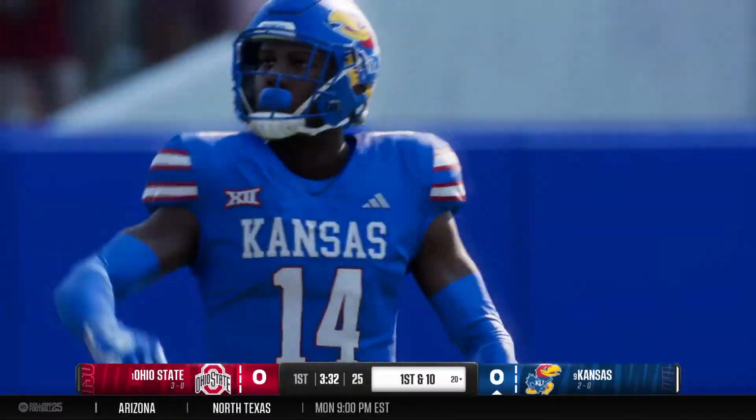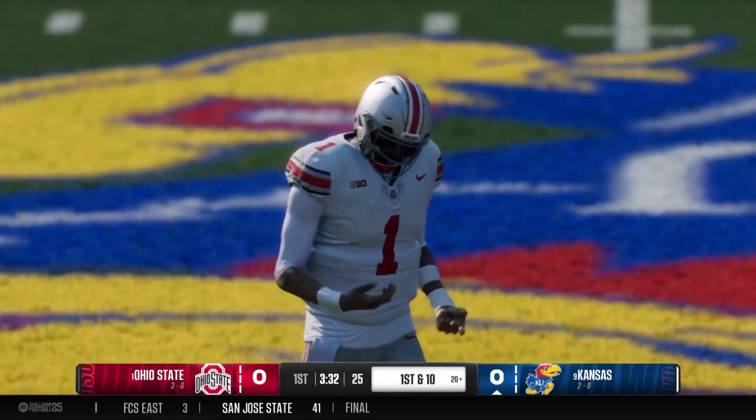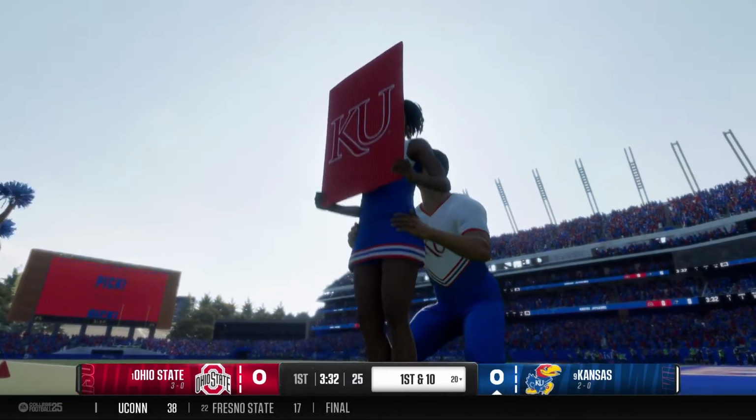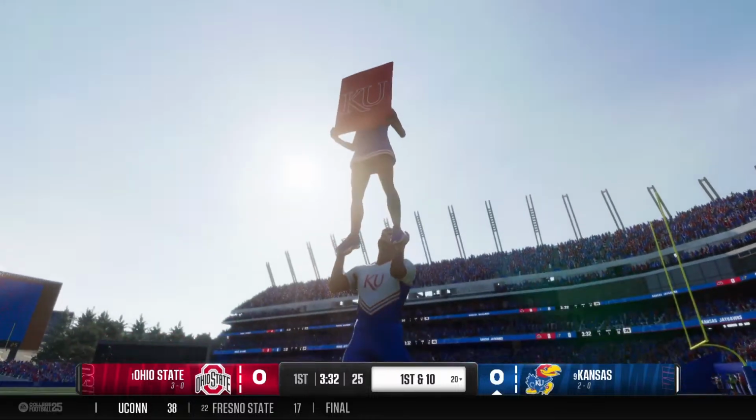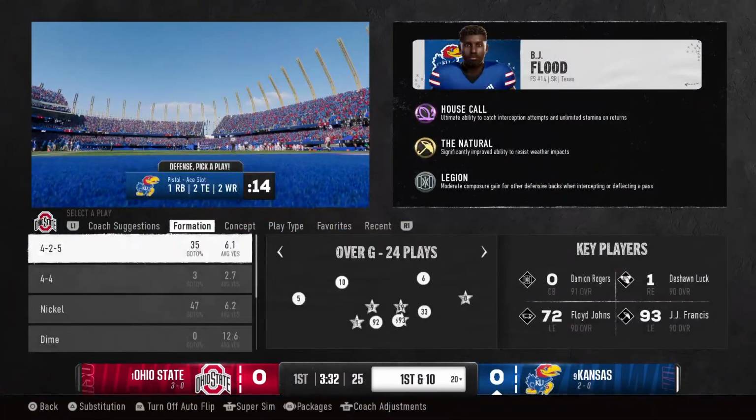Well, here it is, opening drive of the game. Just trying to find that rhythm, run the ball, a couple passes, and this one backfires. Poor decision by the quarterback. It's 100% on him, and this defense now gives their own offense great field position here to get points on the board.